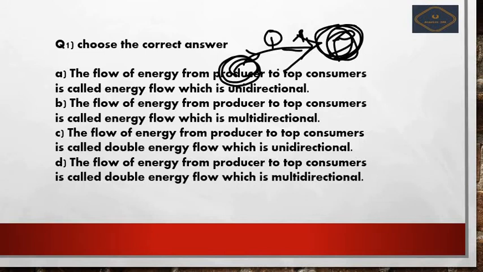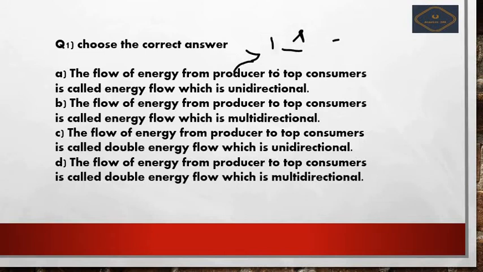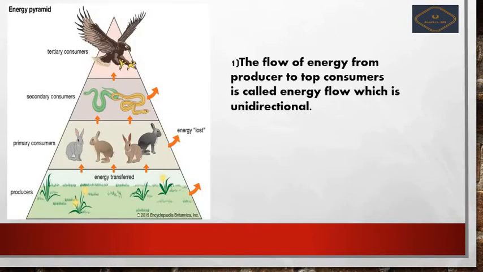Let me tell you by the figure which I have brought for you. Yeah, this is a good figure for this explanation. So here you can see that the flow of energy from producers to consumers is called energy flow, which is unidirectional.